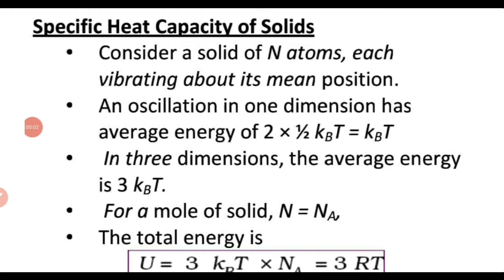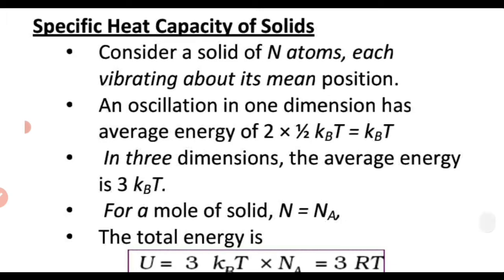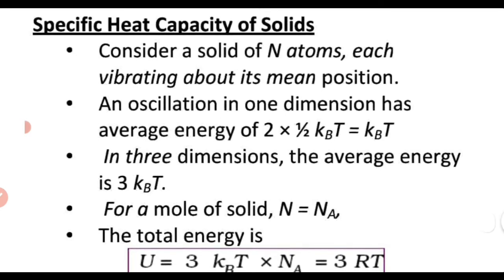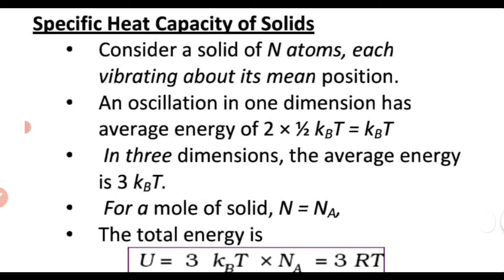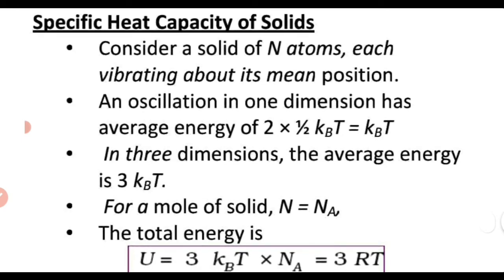Specific heat capacity of solids. In solids, we know each molecule is tightly bound with other molecules. So for the molecules inside the solid, translational motion and rotational motion is not possible, and the only possible motion is vibration.